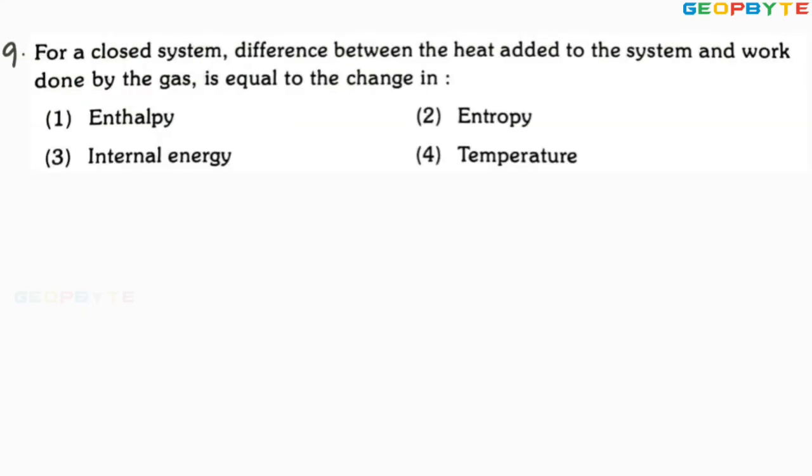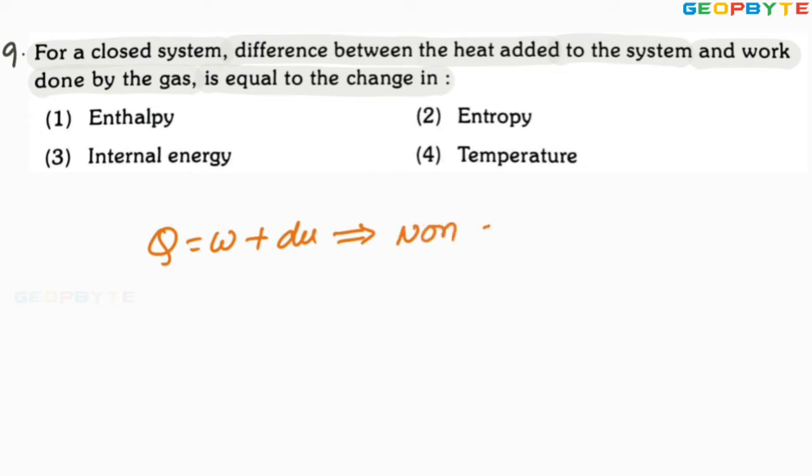Look at the 9th problem. For a closed system, the difference between the heat added to the system and work done by the gas is equal to change in dash. As you know, Q equal to W plus dU is the energy balance equation for a closed system. Therefore, this equation can be called the non-flow energy equation.